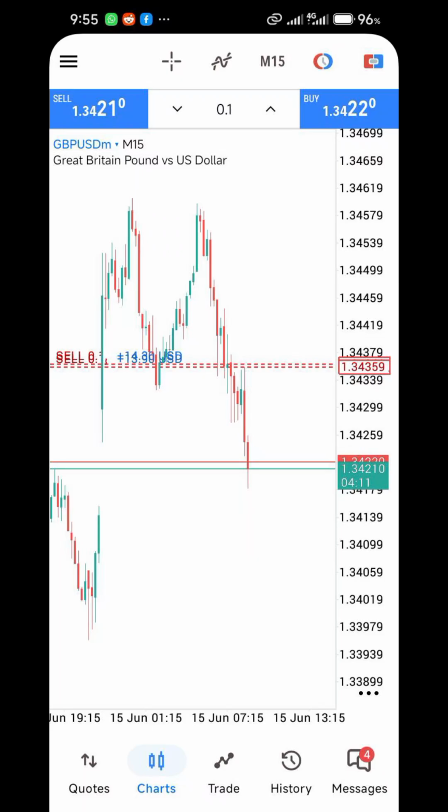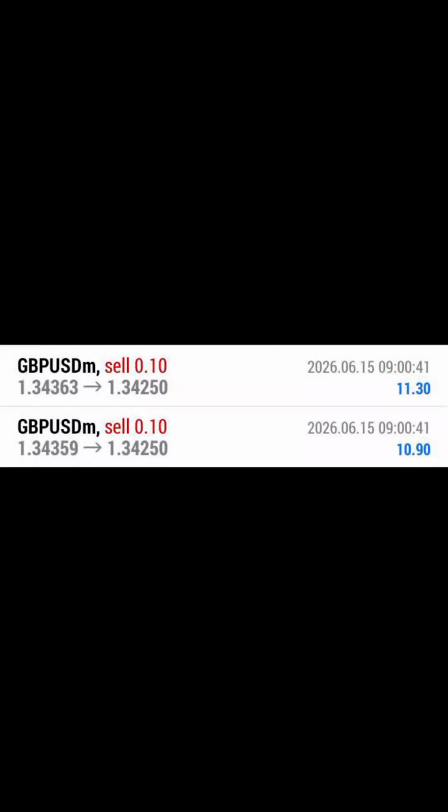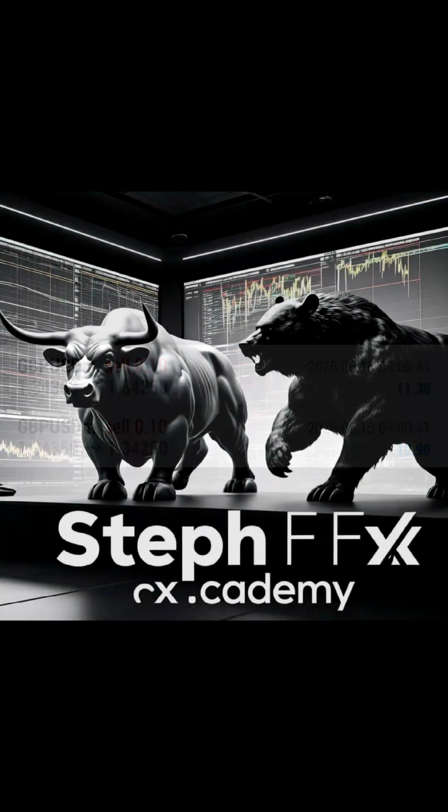So like I told you, I also took part in taking this trade. You can see we took a trade, although I didn't allow it to hit my TP. I allowed our profits to reach a certain amount, and we closed, as you can see. So I made about $21 today.